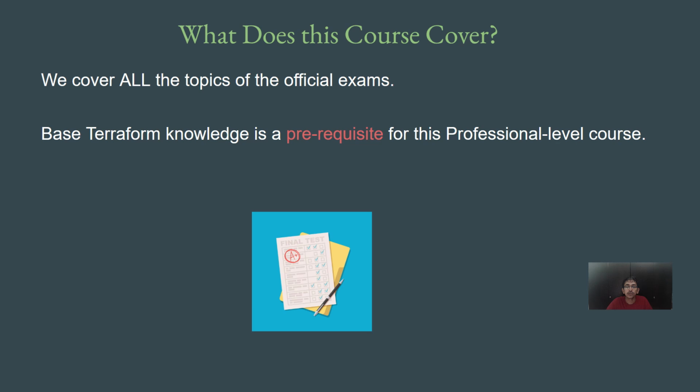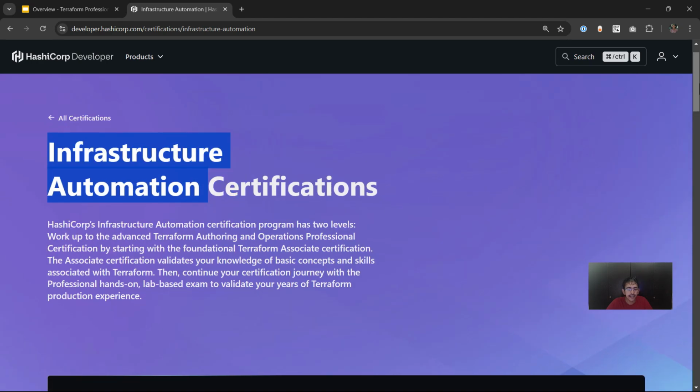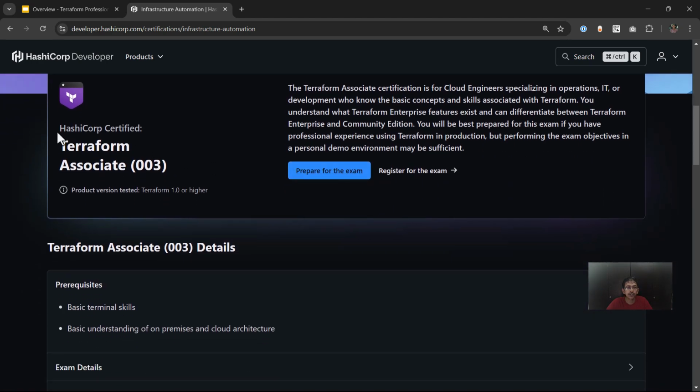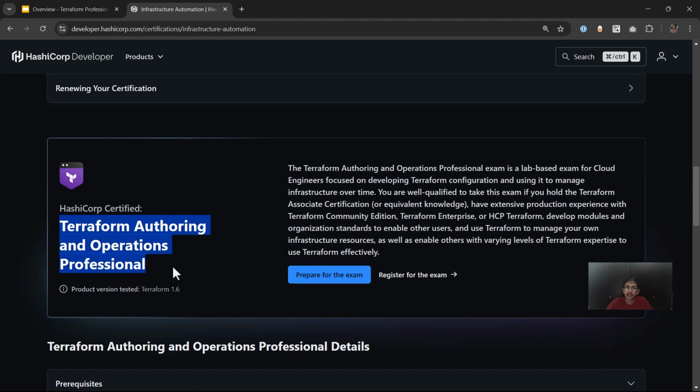Let's quickly look into the official exam blueprint to understand how this certification exam is structured. Currently I am on the HashiCorp page related to certifications that they have under the infrastructure automation category. If you look here, the first one is the Terraform Associate certification. So if you are new to Terraform, this is the certification that you should be aiming for. And the next one is the Terraform professional level certification. Here again the base Terraform knowledge is a prerequisite, and if you are aiming to learn Terraform in great detail, this is the certification that you should be aiming for.